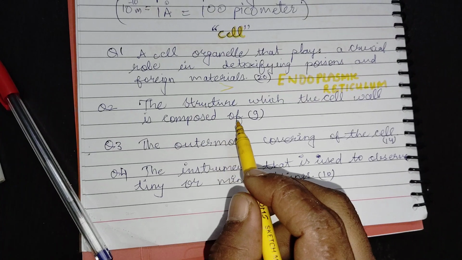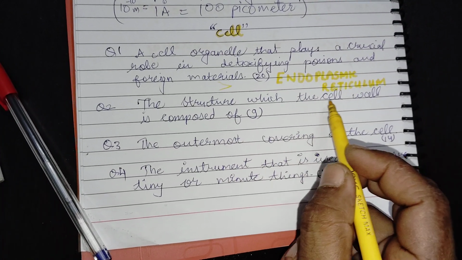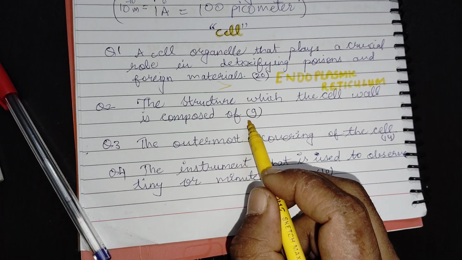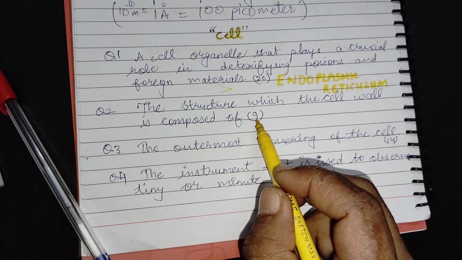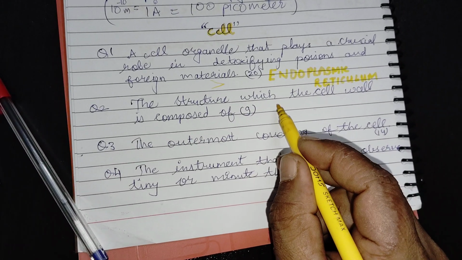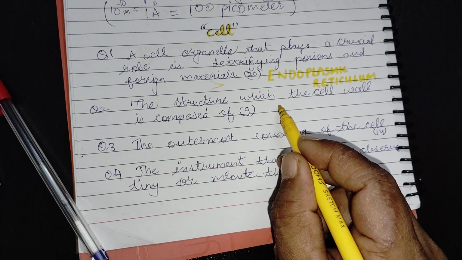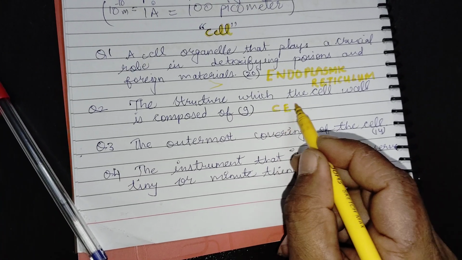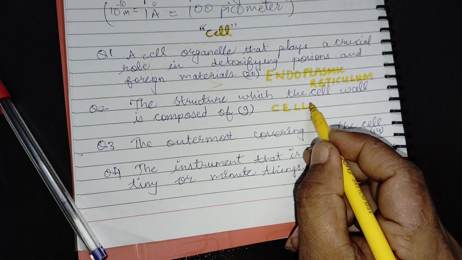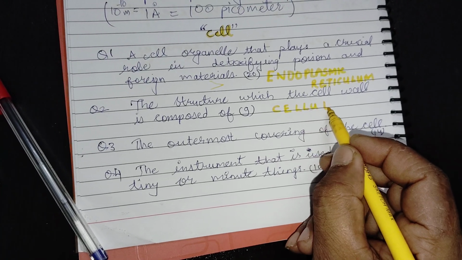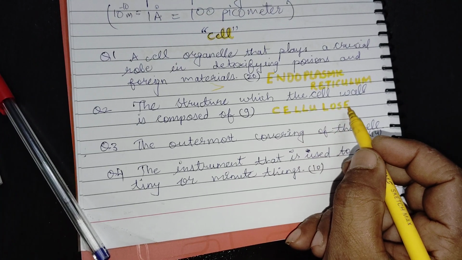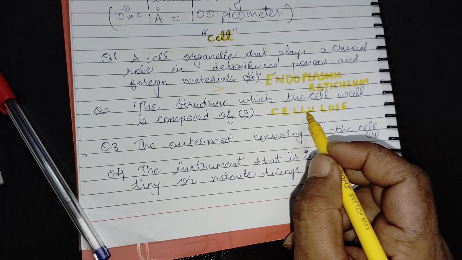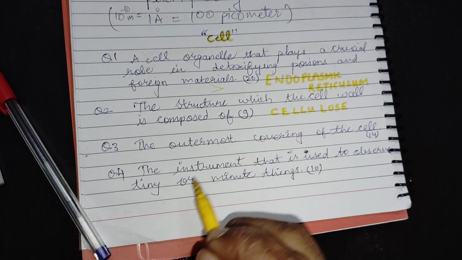Second question, the structure which the cell wall is composed of. 9 letters. Answer. Pause the screen and write the answer. Answer is cellulose. CELLULOSE. 1 2 3 4 5 6 7 8 9. 9 letters is there.